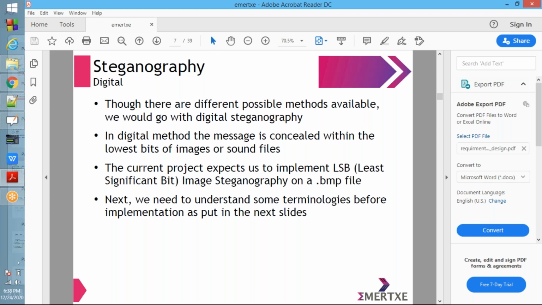Next we will see some of the terminologies, some of the definitions, before going into the project explanation. First thing, here we are using the .bmp file to encode, to hide the information.